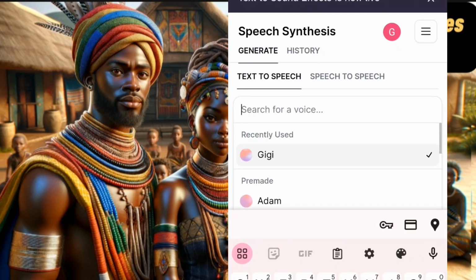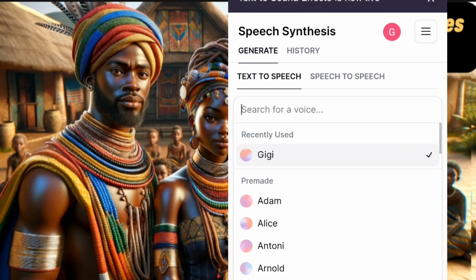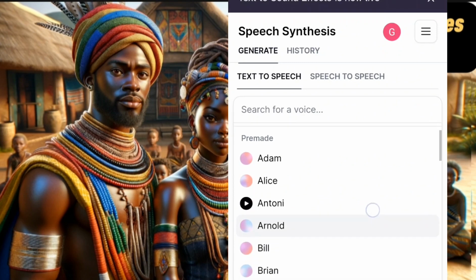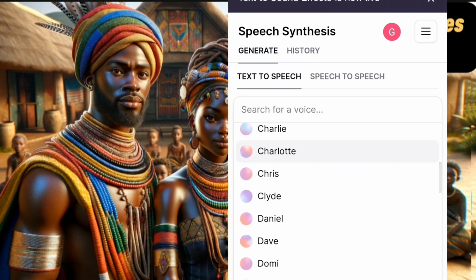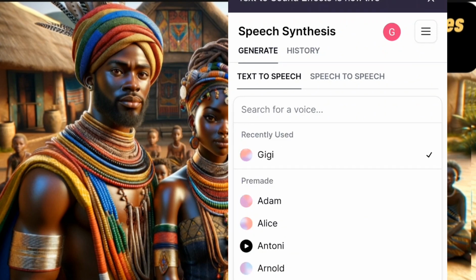This is for a child. This Gigi is for a child. I generated it when I was doing something for Children's Day, and I needed a child's voice. That was why I used 11 Labs. So there are other voices here you can choose. Select any of them and generate your audio.